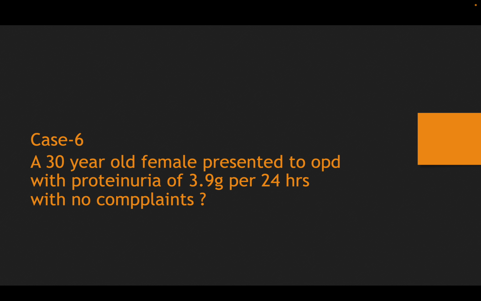Maybe she donated a kidney, or some underlying condition like sickle cell disease is present, or you'll find vesicoureteral reflux, or some other cause of secondary FSGS. Generally, secondary FSGS presents with nephrotic range proteinuria rather than nephrotic syndrome per se. So now you go ahead and do a biopsy, where you might find this.